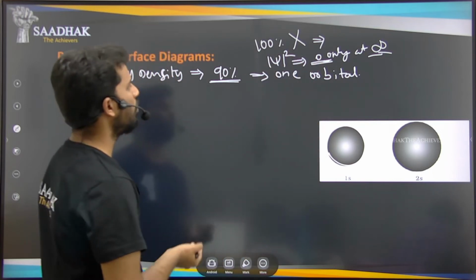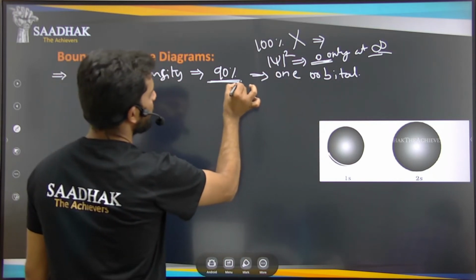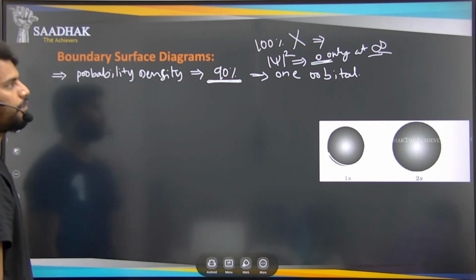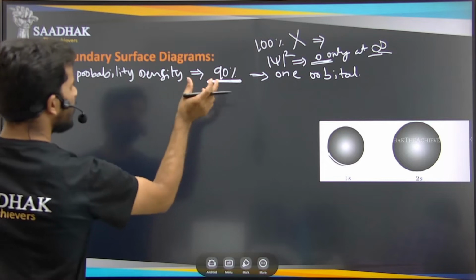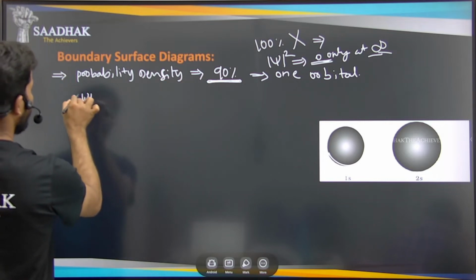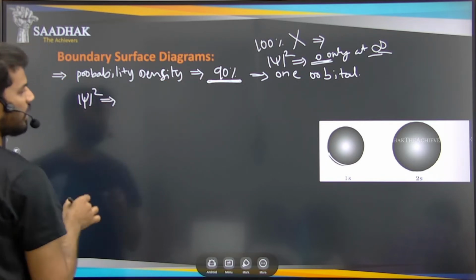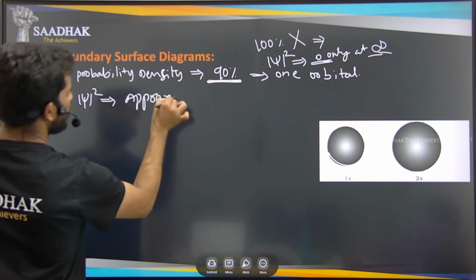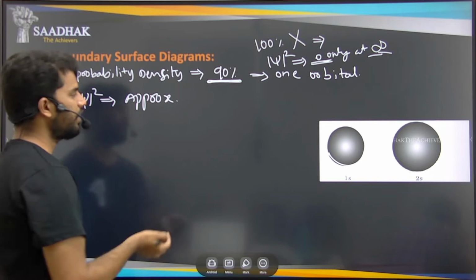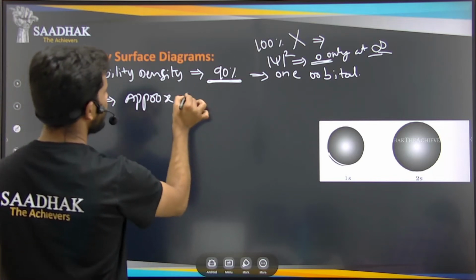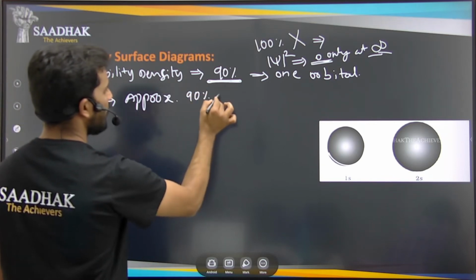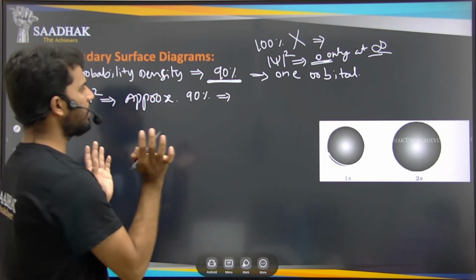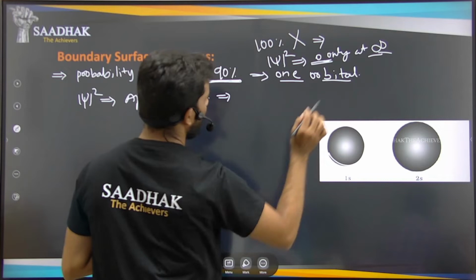So what we are doing is including only the 90% probability of where the electron is possible to find. For the probability function, the psi square function, we give approximate values, approximately the 90% value, which gives us one node, one single orbital.